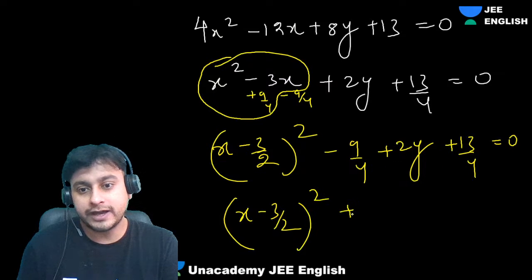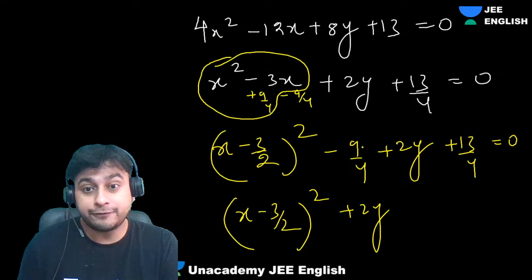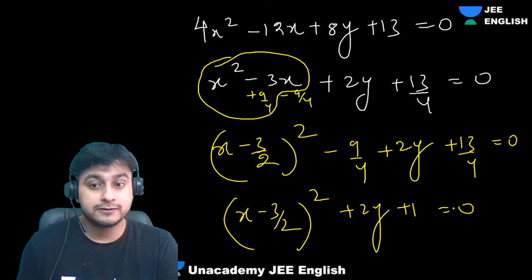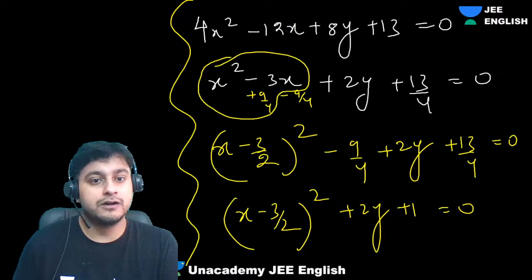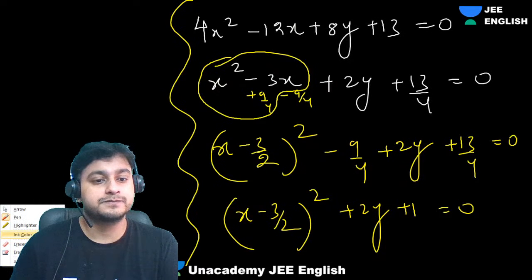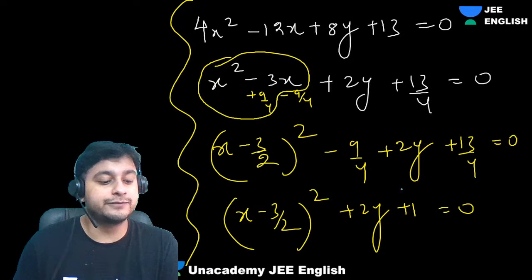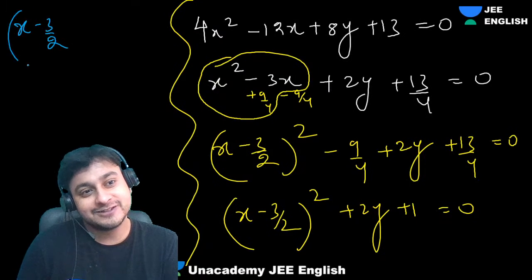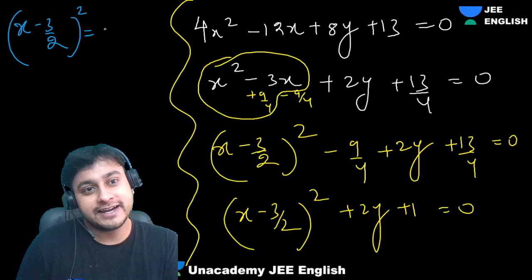Okay. Now, x minus 3 by 2 whole square, and this will be what? 2y plus 4 by 4, that is 13 minus 9 is 4 by 4, 1. Correct? Now focus everyone. The x minus 3 by 2 whole square, that will go that side. We'll get minus 2y minus 1.